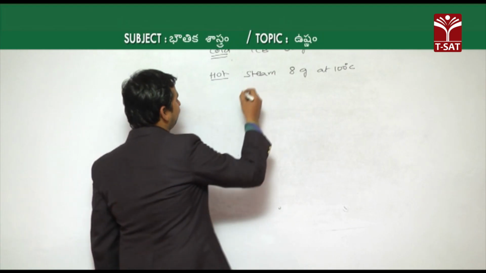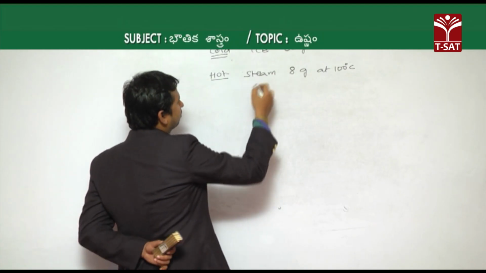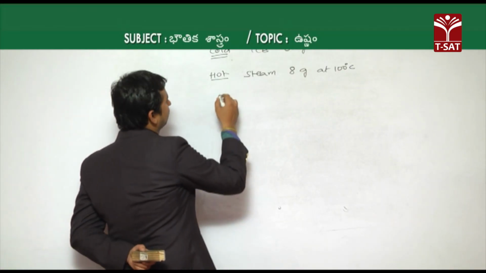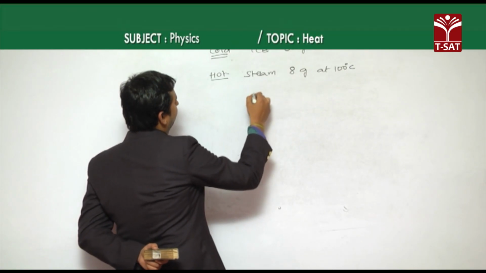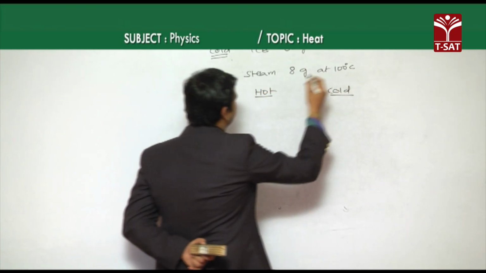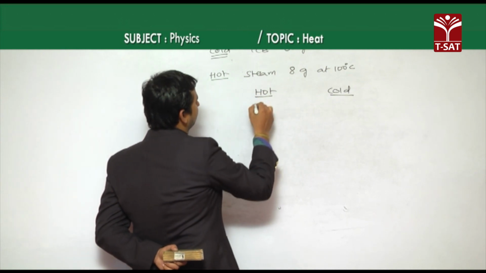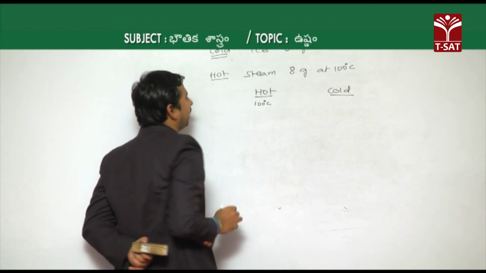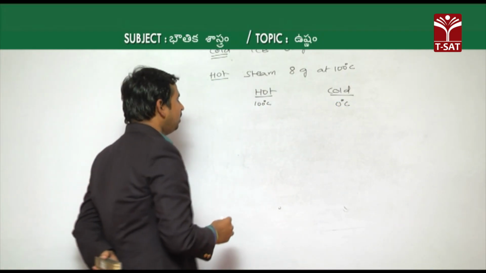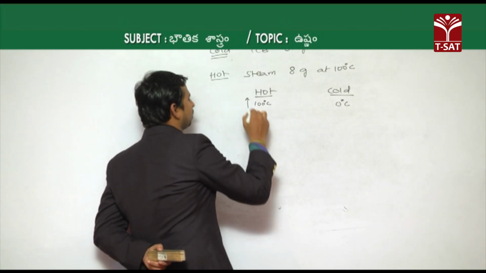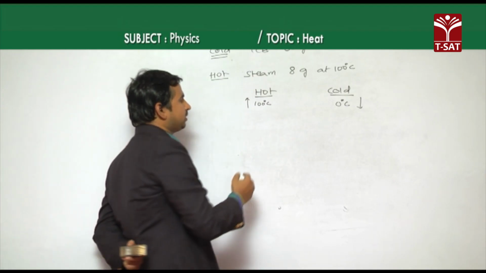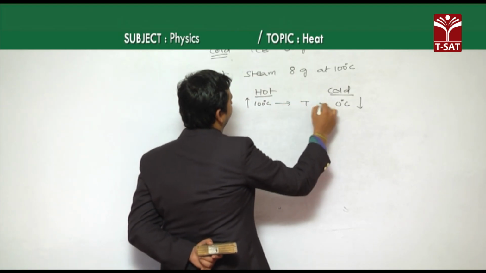Then, taking the hot body and the cold body: the hot body is the steam, 8 grams at 100 degrees Celsius, and the cold body is the ice at 0 degrees Celsius, for which we have to find the final temperature.